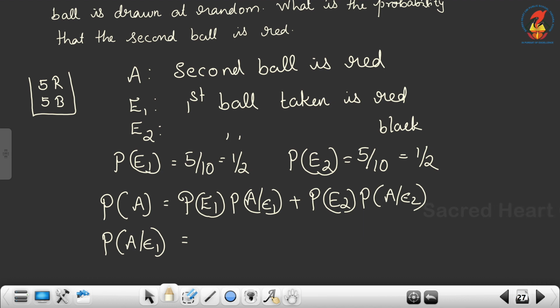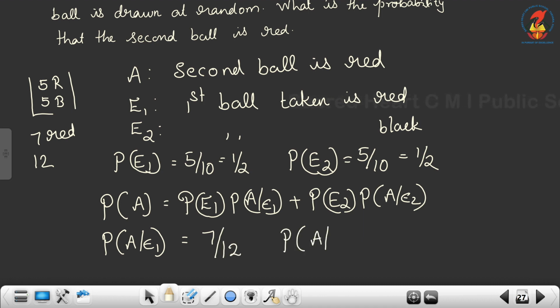Now we are taking one red ball, that is A. So now how many red balls are in the box? There are 7 red balls, and the total also changes: 5 plus 7, that is 12 balls. So what is the probability of getting a red ball? That is 7 out of 12.